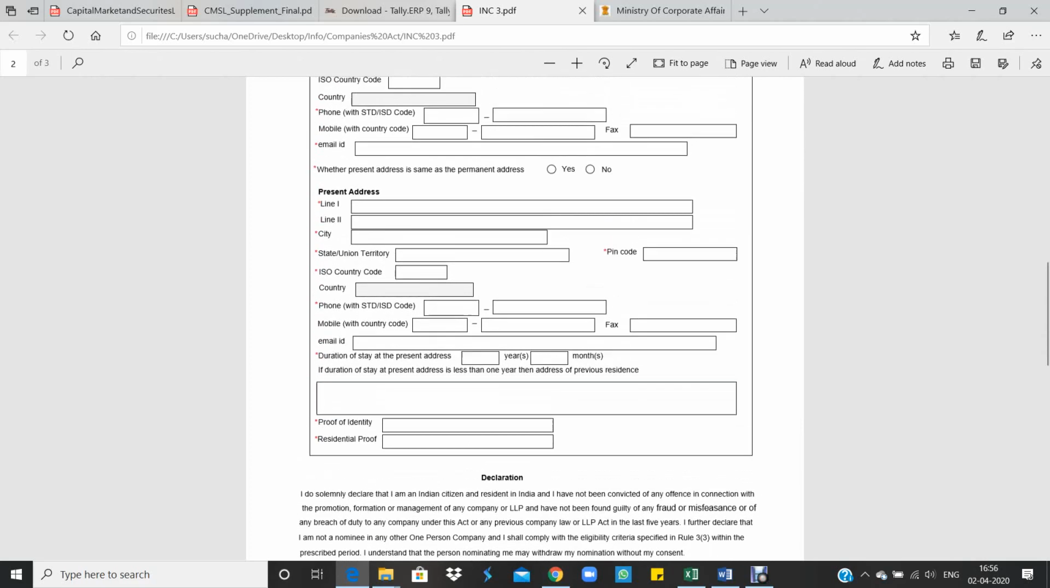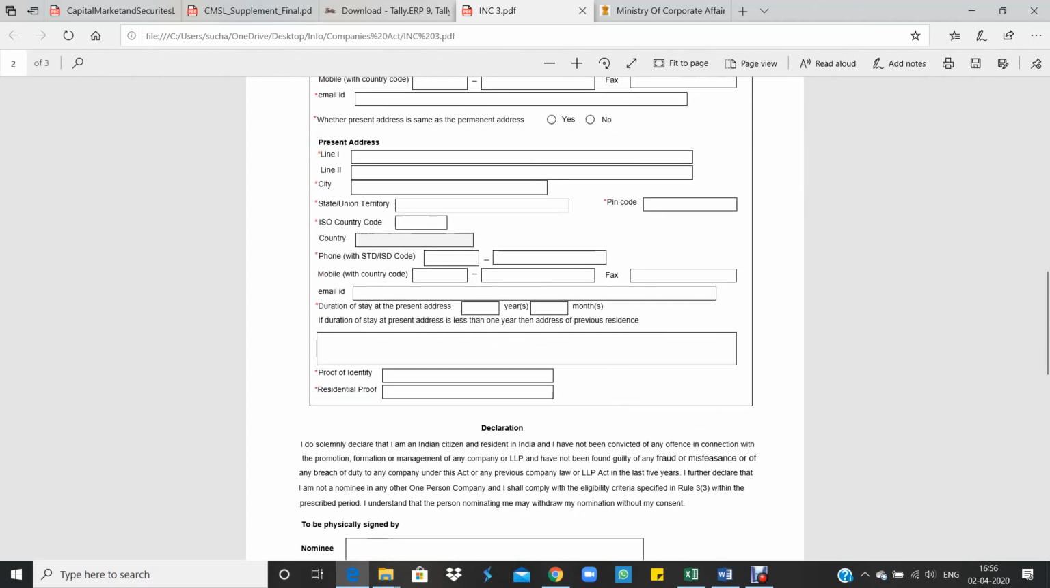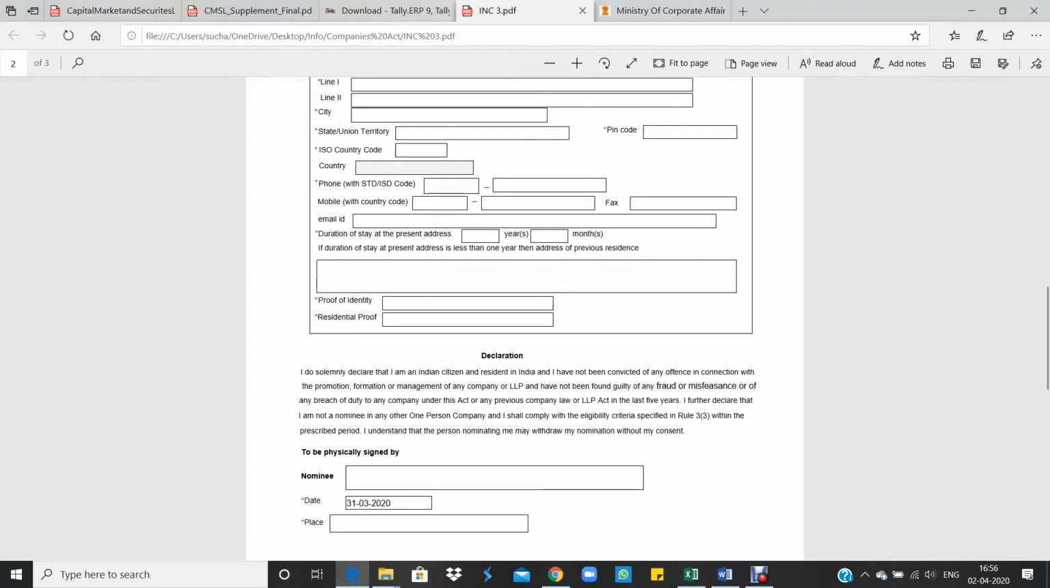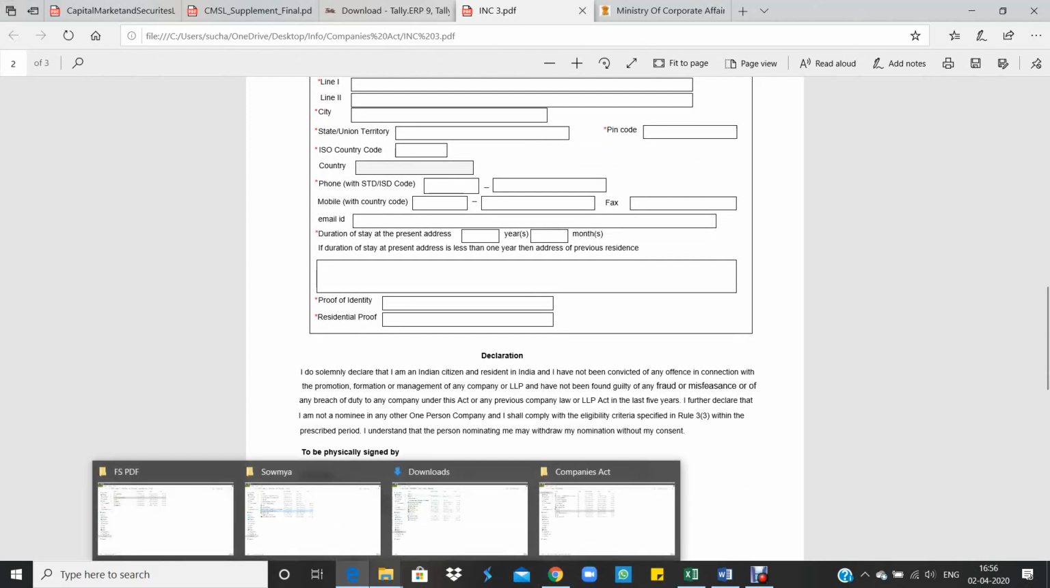Then here they have to mention the duration of stay in the present address. If the two are different things, then they have to mention how many years they are residing in the present address. Then he has to give a proof of identity and residential proof. Let's see what kind of proof of identity and residential proof he can give.